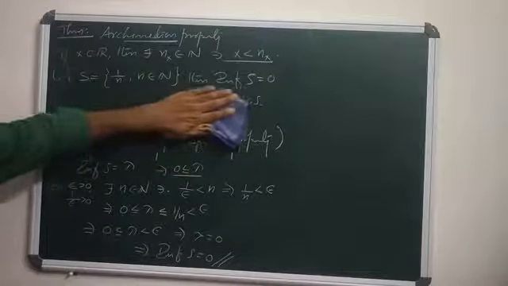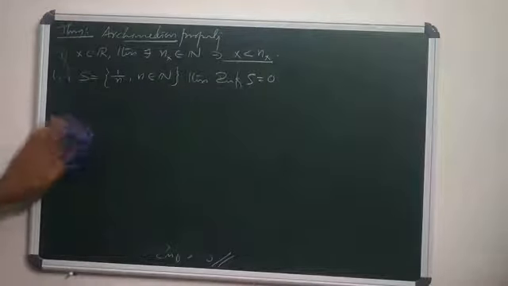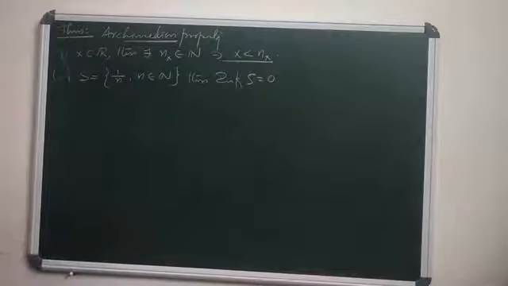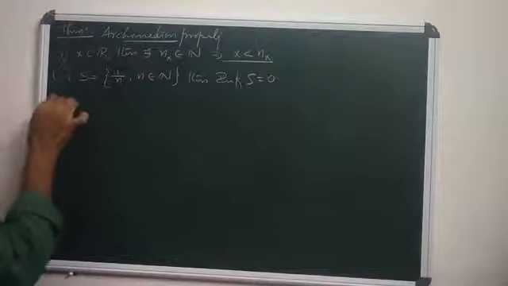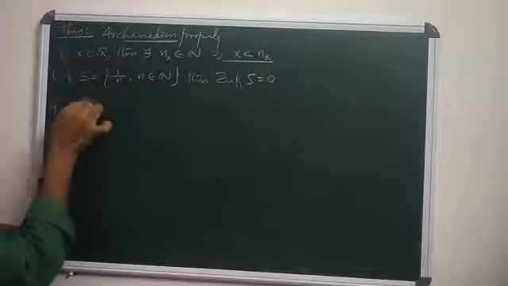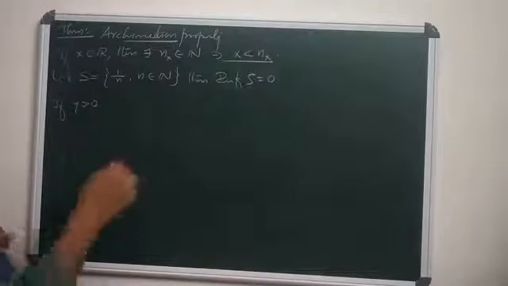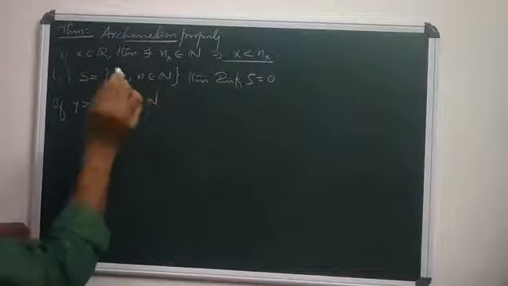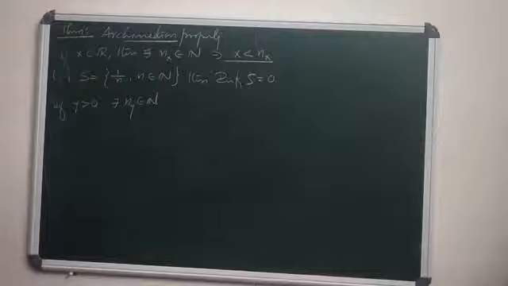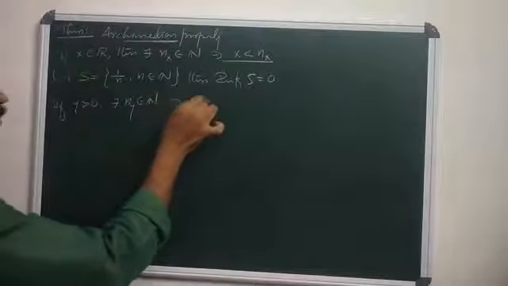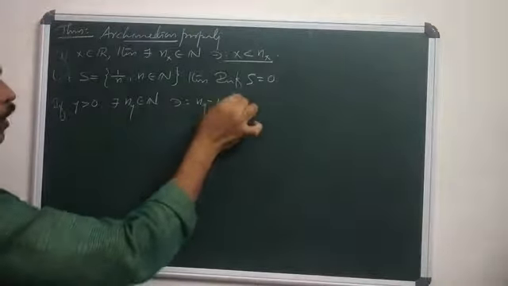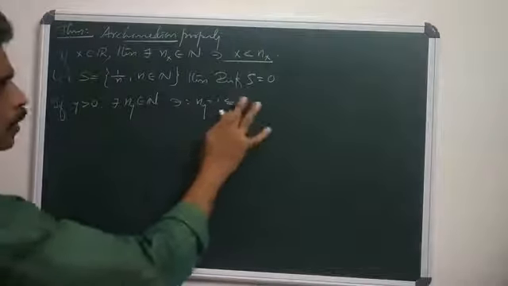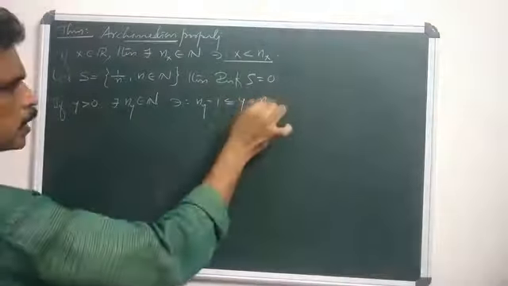Now, again by using this Archimedean property, we can show another result. That is, if y is positive, if y is greater than 0, there exists a natural number ny such that ny minus 1 is less than or equal to y, which is strictly less than ny.